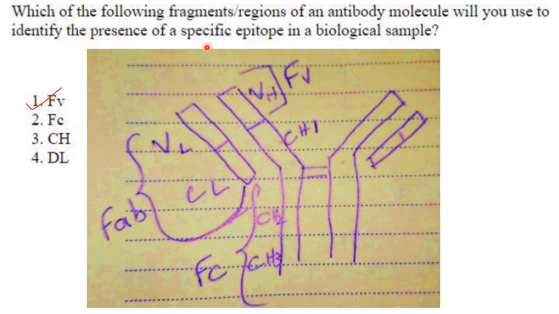They have asked which region of an antibody molecule will you use to identify the presence of a specific epitope. Epitope is present in the antigen. So the epitope will bind to the paratope of the antibody. So you have to see for the FV region. Answer is option 1, because the FV region has the paratope, which will bind to the epitope of the antigen.